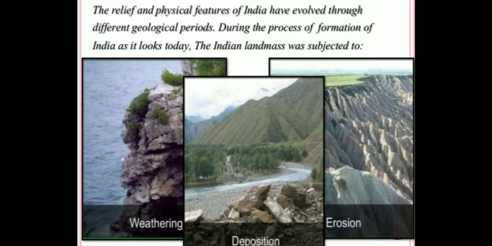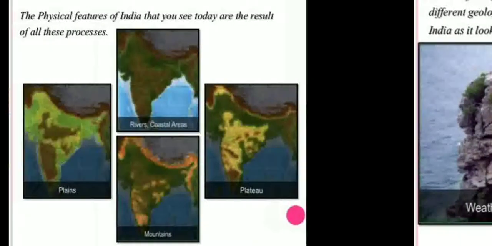What is weathering? Weathering is the breaking down or dissolving of rock and mineral on earth's surface. Water, ice, acid, salt, plants, animals, and changes in temperature are all the agents of weathering. And when these things move from one place to another, that is known as erosion. And when that eroded part is deposited at a certain place, that is deposition. So the result of all these activities helps in formation of physical features.